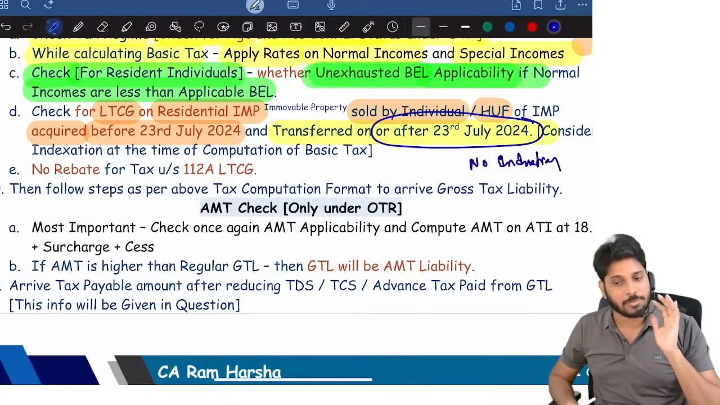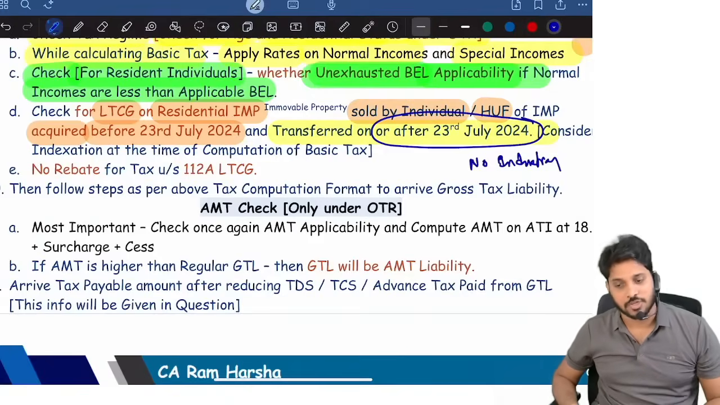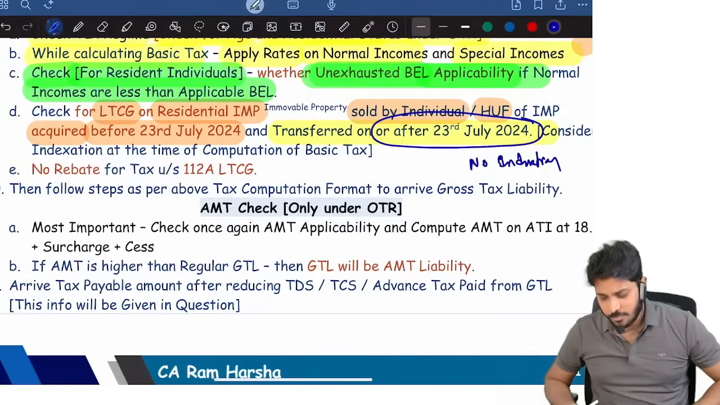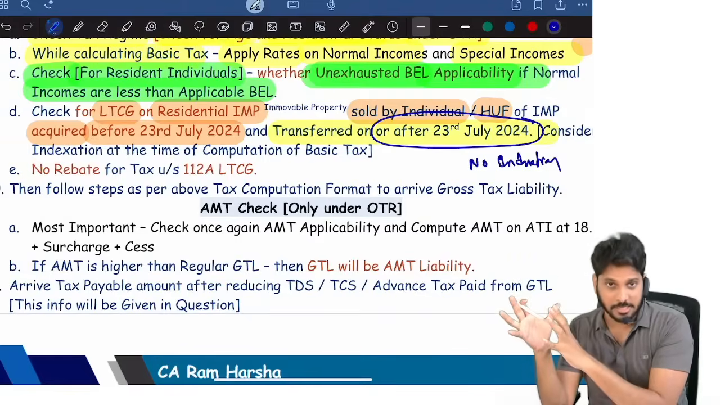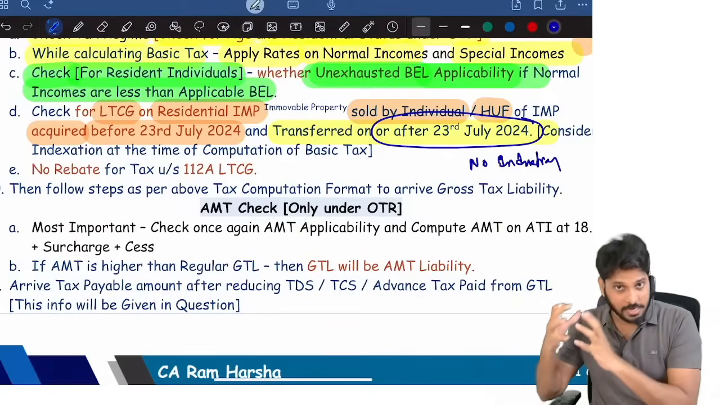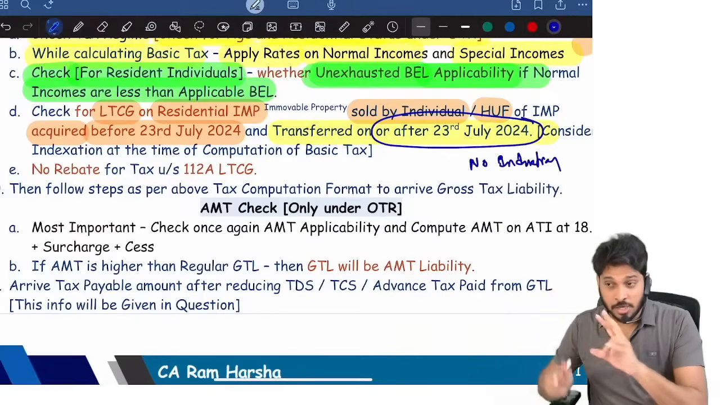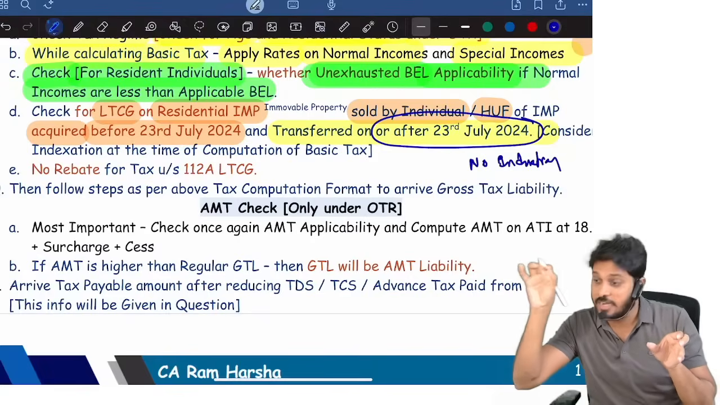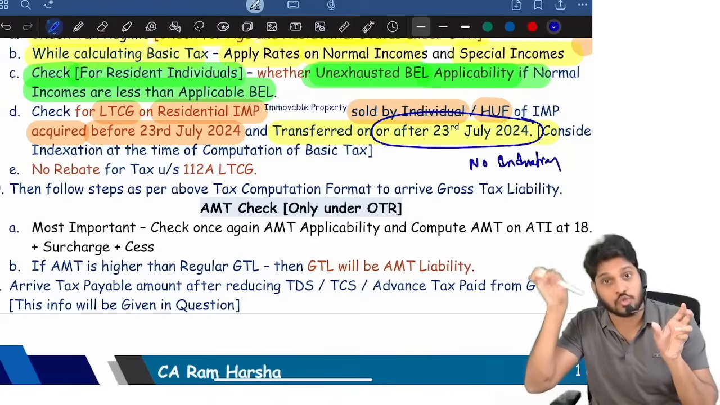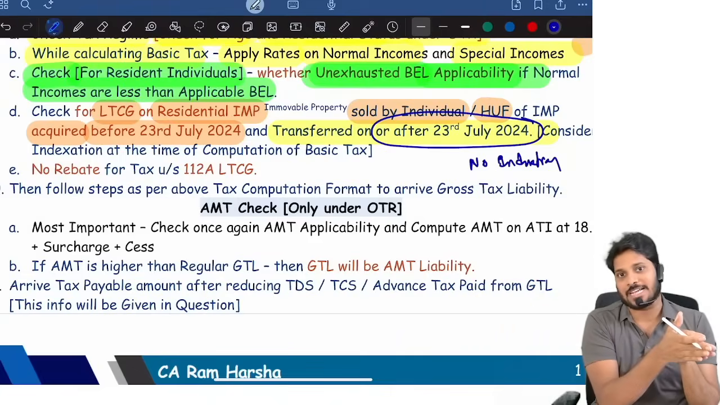I will try to solve a problem also if possible. Don't worry, I will solve it. So 12.5% without indexation, 20% with indexation. Try to apply that. Now you will get some tax at the 20% rate, and then the tax liability at 12.5% without indexation on that. How much is the tax? Between these two, whichever tax is lower, that tax you will take into basic tax.